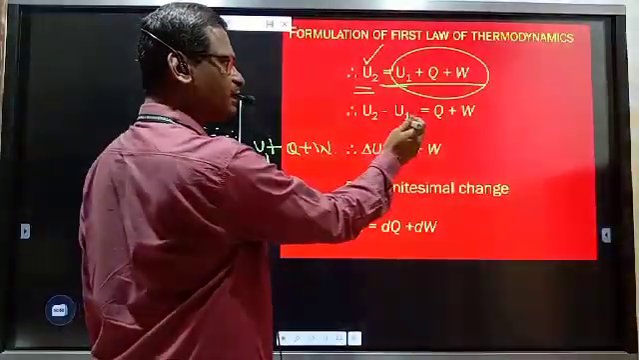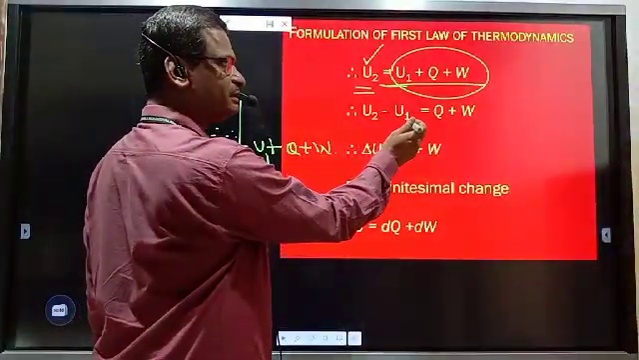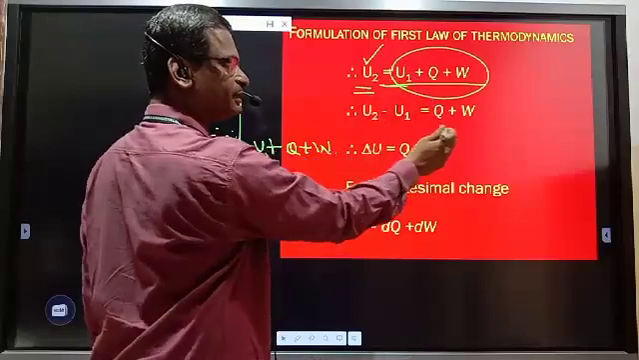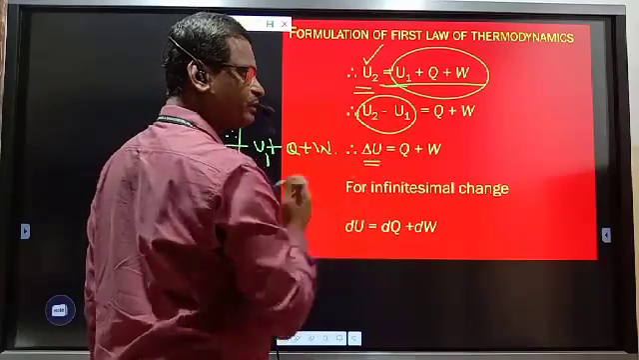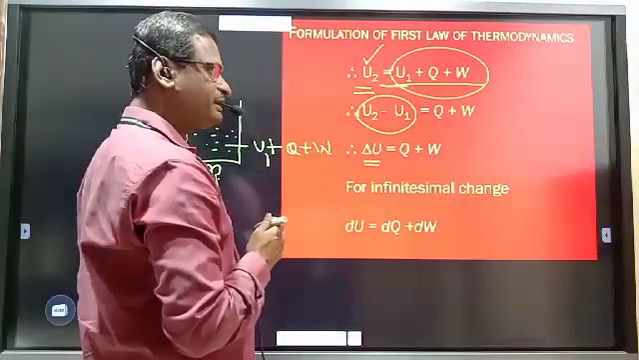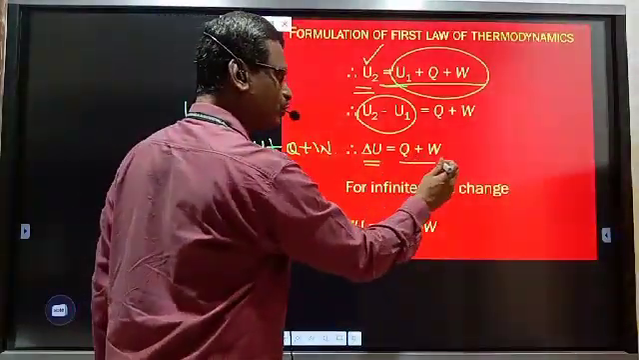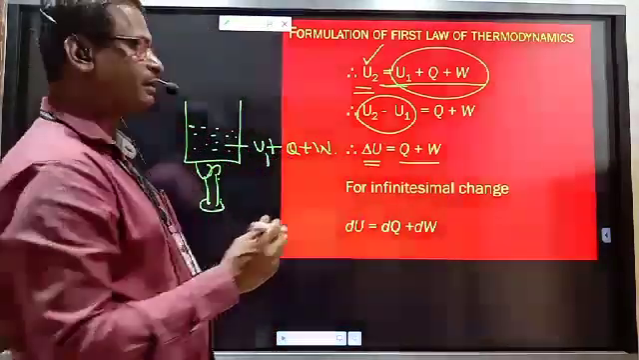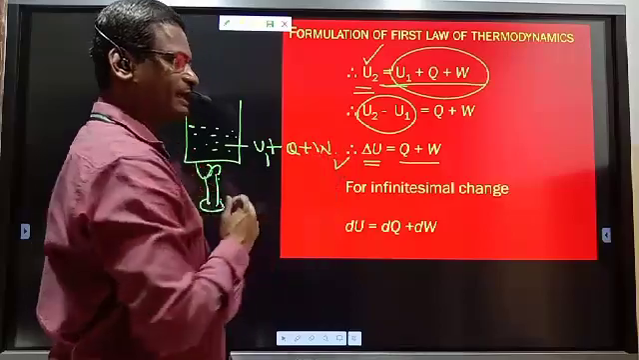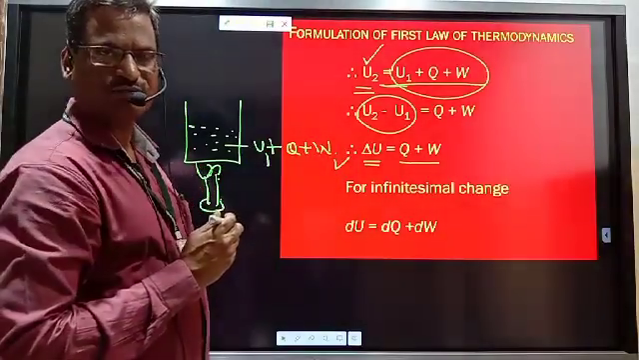Then U2 minus U1, final internal energy minus initial, taking U1 on left side, is equal to Q plus W. This is known as delta U. That delta U, change in internal energy, is equal to Q plus W. Therefore, this is the first law of thermodynamics, mathematical statement of first law of thermodynamics.